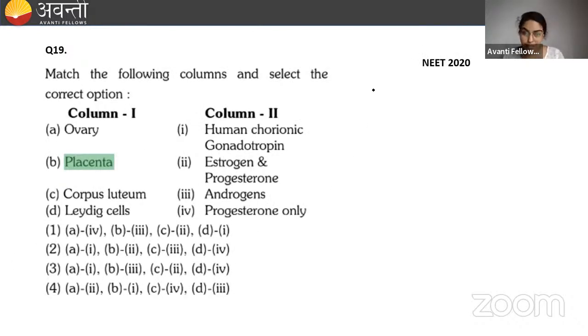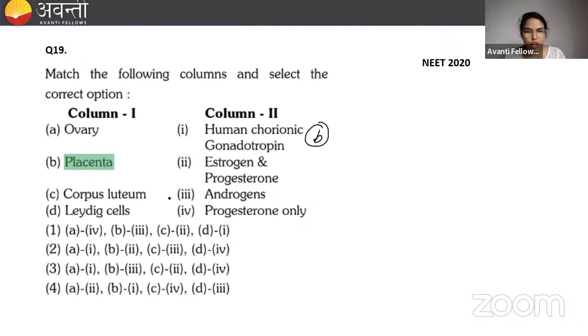Now, another question. Match the columns. Don't get confused here. Use your brain. Very good, Dahood. Okay, so HCG, placenta.